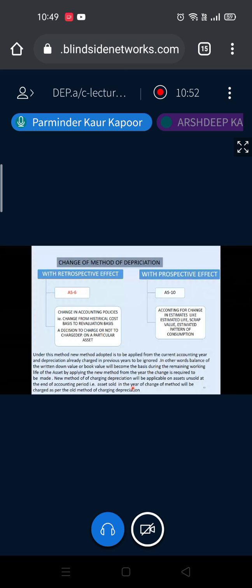So if any asset is sold during the year, that is prior to 31st December or 31st March, it is not subject to change of method unless it is written in the question. If it is specifically mentioned in the question that this change is applicable on assets sold also, then on the asset sold the new method will be applicable. But if no information is given, you are not going to change the method on assets sold.